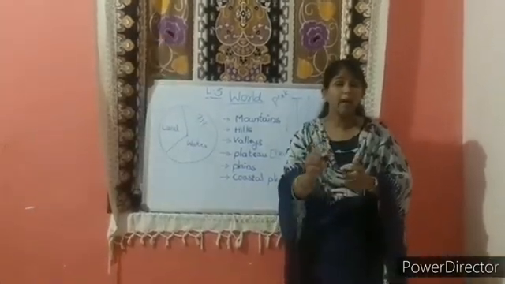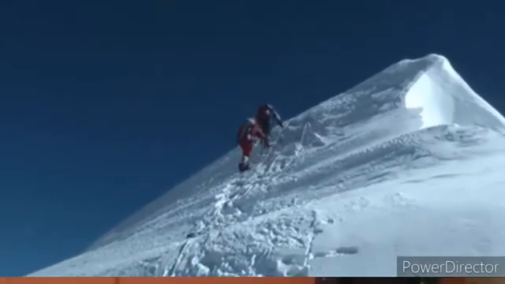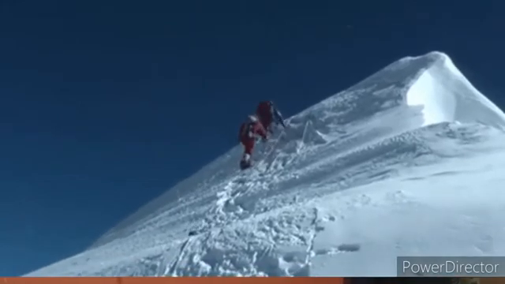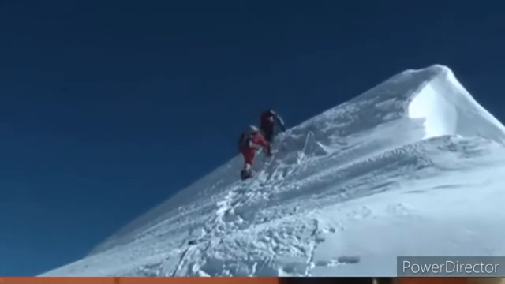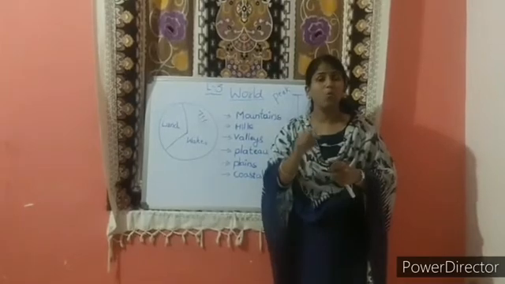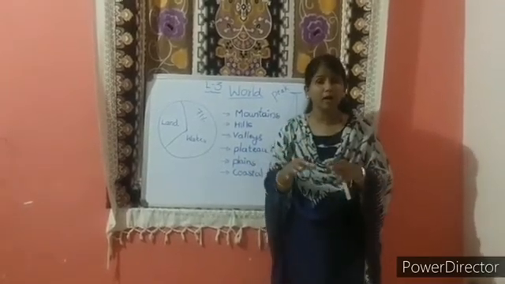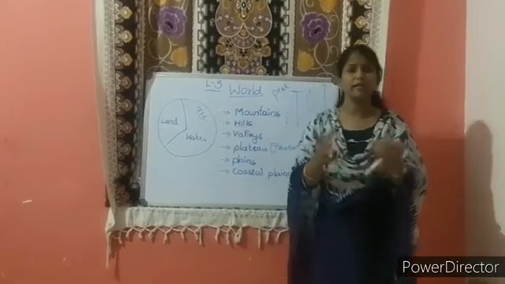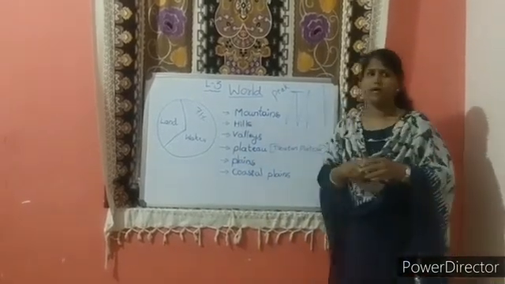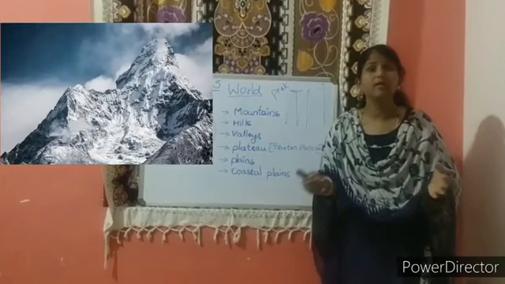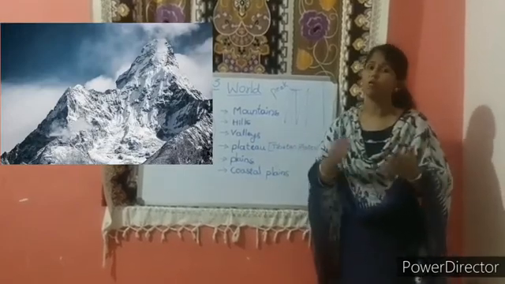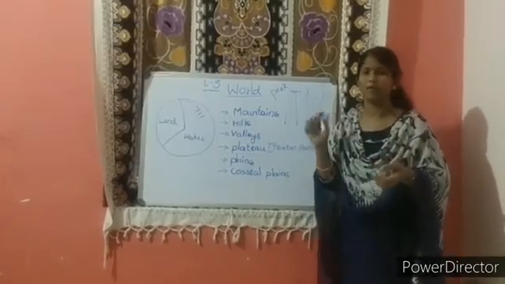See, Himalaya is the highest mountain range in the world. Mount Everest is the highest mountain on earth. Nearly 1/5 of the land surface is covered by mountains. Next one is hills. Hills are mountains which are not very high.